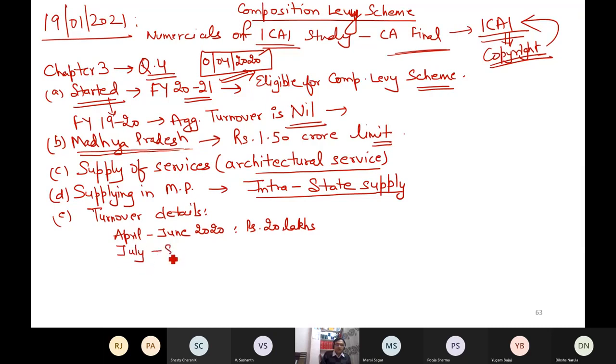July to September 20: 30 lakhs. October to December 20: 20 lakhs. This is the information given in the question.